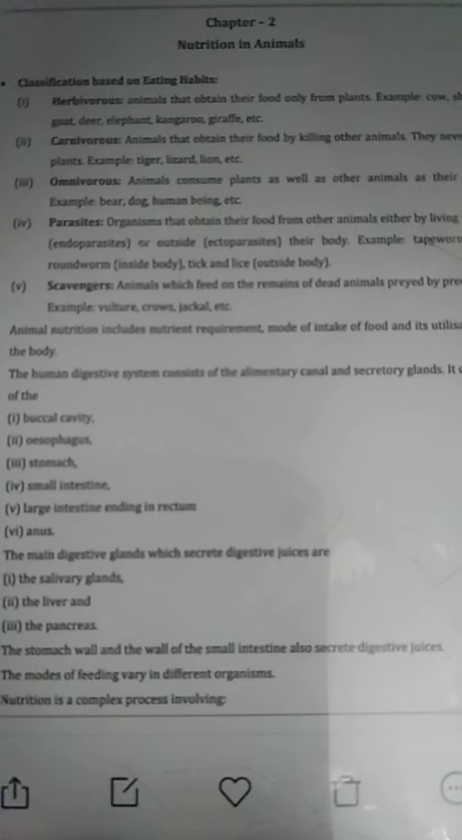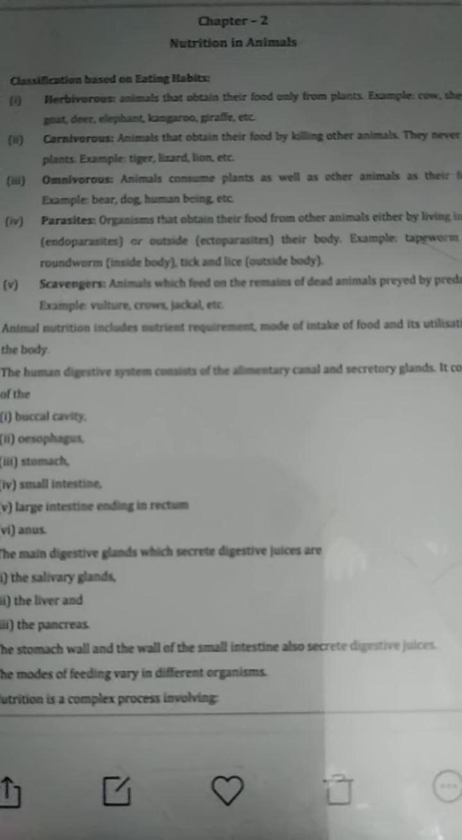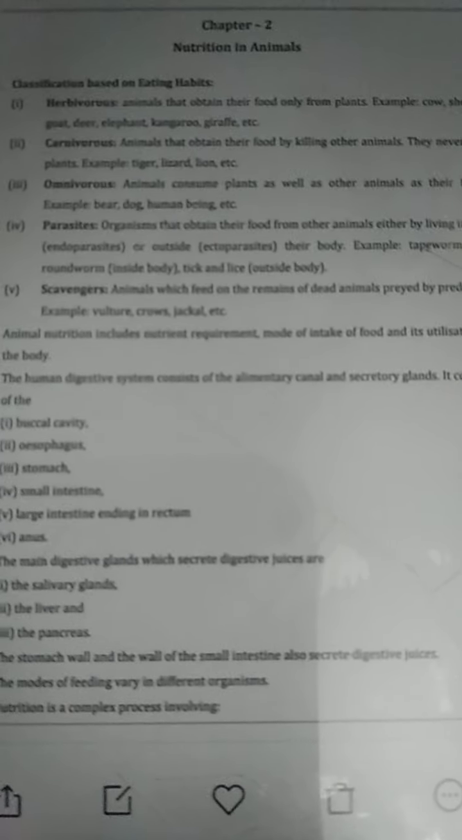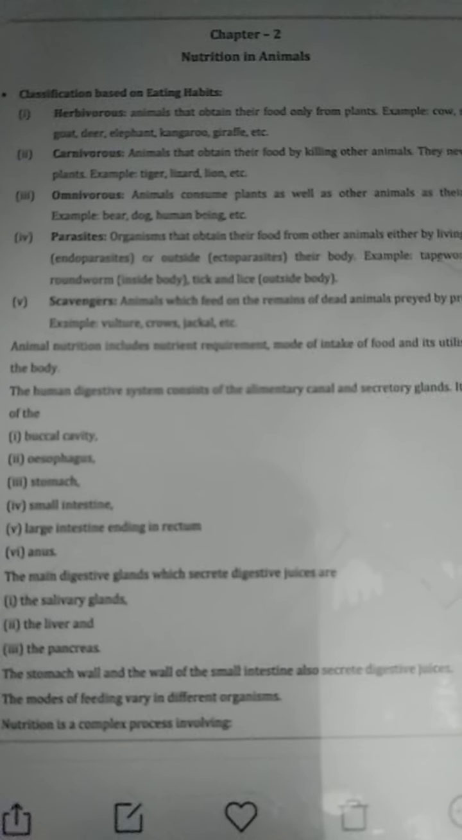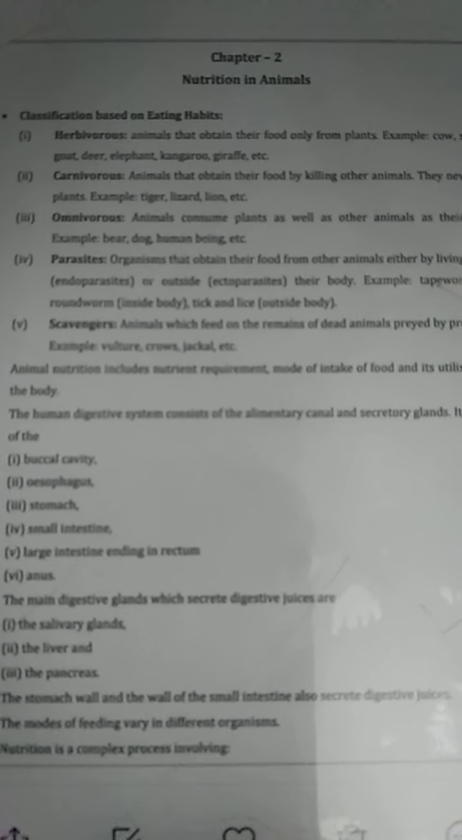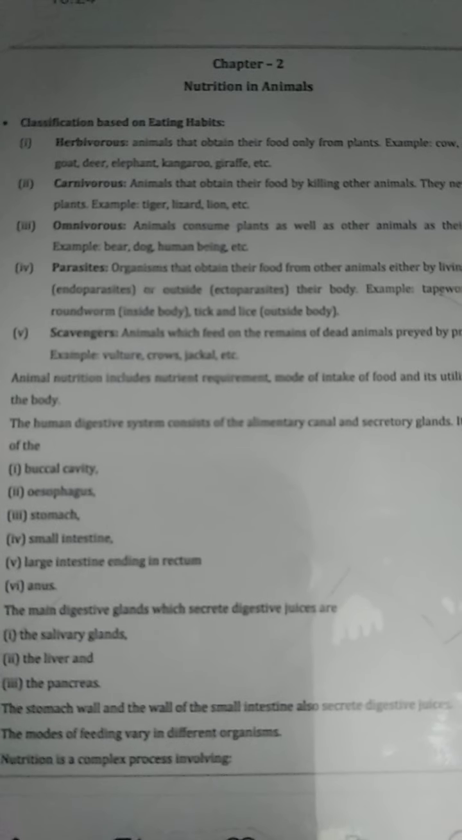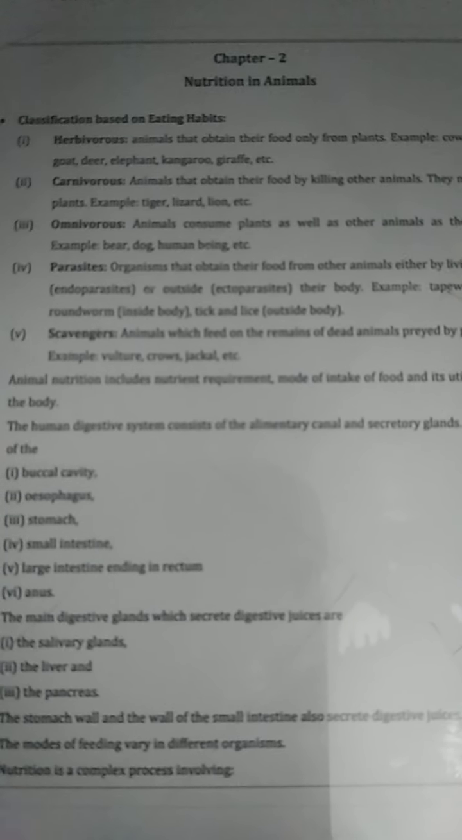The second is carnivores, those animals which obtain their food by killing other animals. They never depend upon plants directly, but they depend upon the animals that eat plants. So directly or indirectly they depend upon herbivores, or we can say they depend upon plants only. The third one is omnivores, which consume both plants as well as animals. The common example is human beings. We eat both plants as well as animals. So we are omnivores.